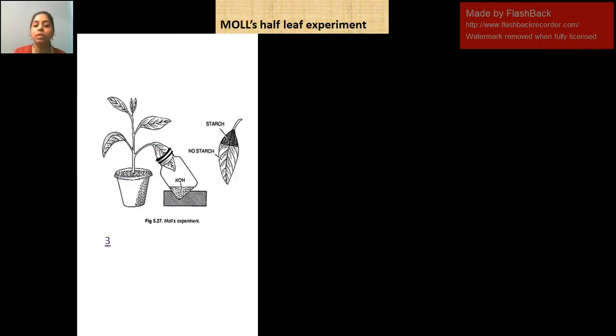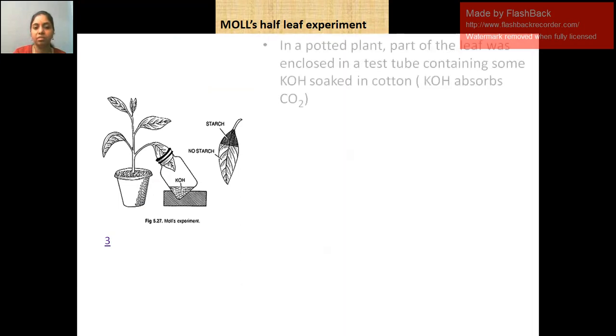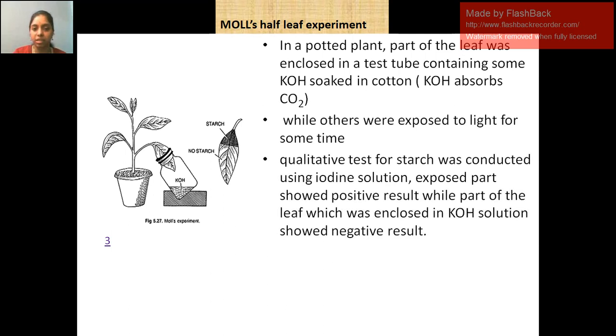Next, Moll's half-leaf experiment. In a potted plant, part of the leaf was immersed in KOH solution or KOH soaked in cotton. The property of KOH here is that it absorbs carbon dioxide. If there is no carbon dioxide, there may be no photosynthesis. Let us see. The other part was exposed to light for some time. After some time, qualitative analysis was done to observe the presence of starch.